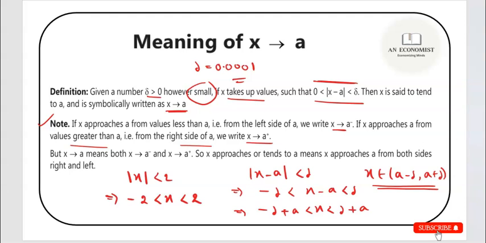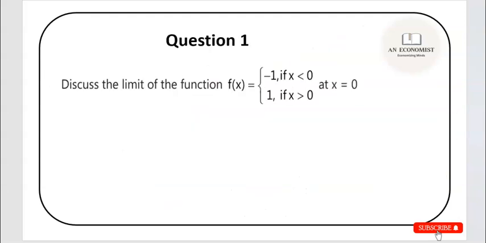Now if you only have to say that x approaches A, you have to consider both the values. You don't know if it approaches from the left hand side or from the right hand side, so you have to consider both these things, and you have to equate the values and see if they are equal or not. So that will give you a sense of whether the limit exists or not. That is the meaning of limit. Now let us solve a couple of questions.